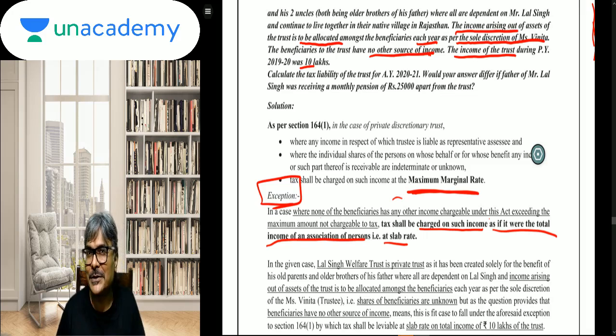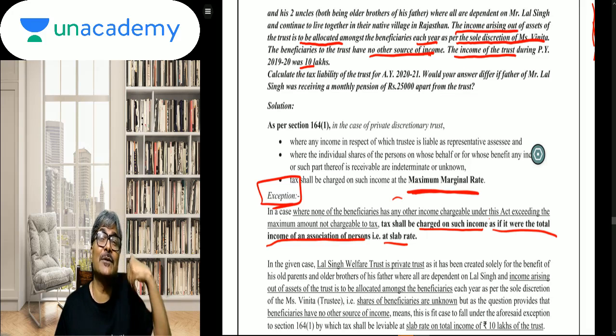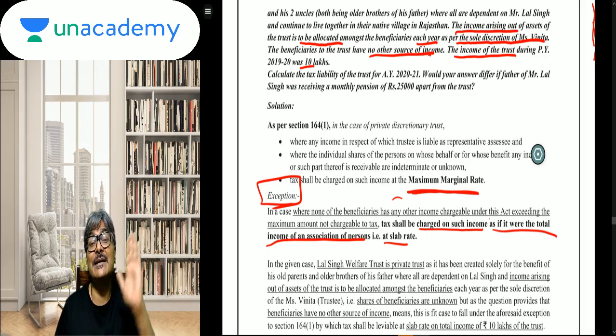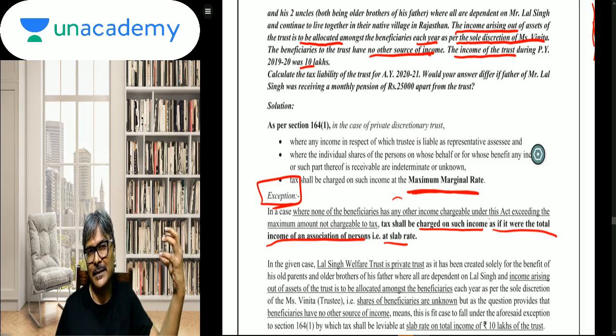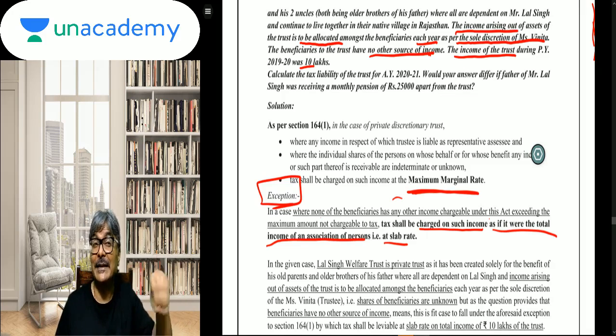Now students, I should tell you, some students who would have exercised their wisdom should have known that in AOP also such linking is there. Although that is not about the discretionary trust, it is about the determinate trust in AOP. And what was there, that if they have their other income, the other income of the members, not exceeding the basic exemption limit, then the AOP is taxed at the slab rate.